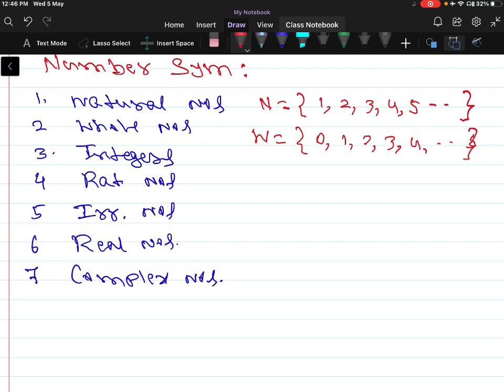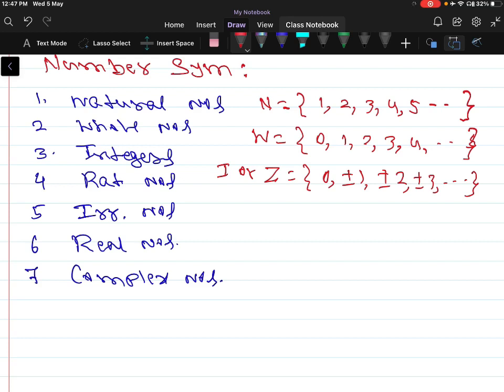The set of integers can be represented by the letter I or the letter Z. It contains the positive numbers and their additive inverses along with 0. That can be written as the set containing 0, plus or minus 1, plus or minus 2, plus or minus 3, and so on. The set of integers contains the positive numbers, negative numbers, and zero.